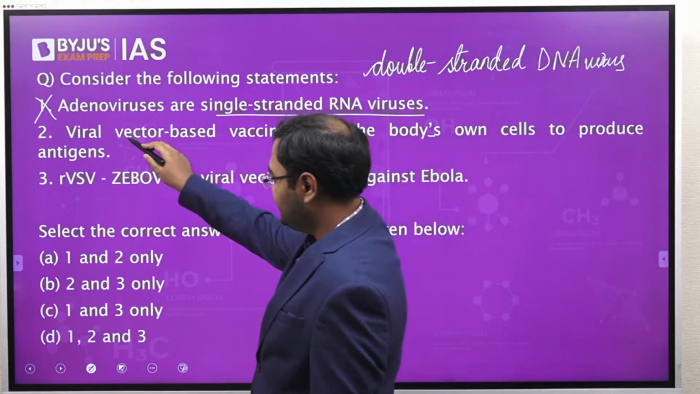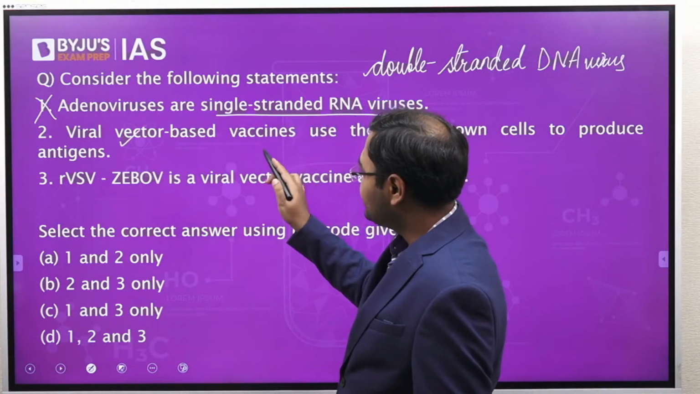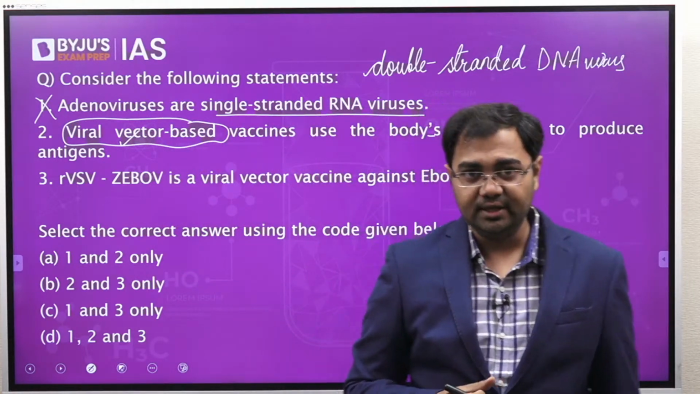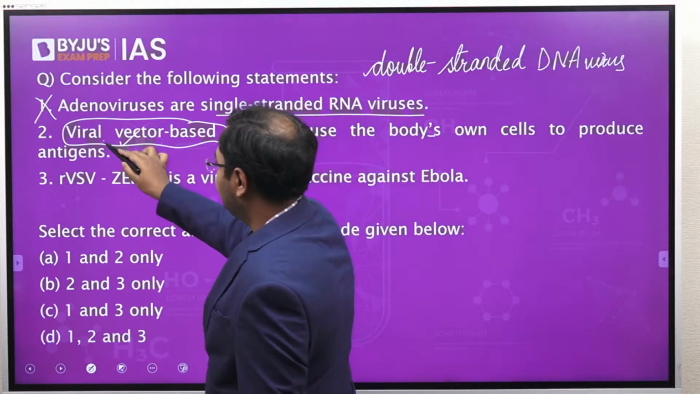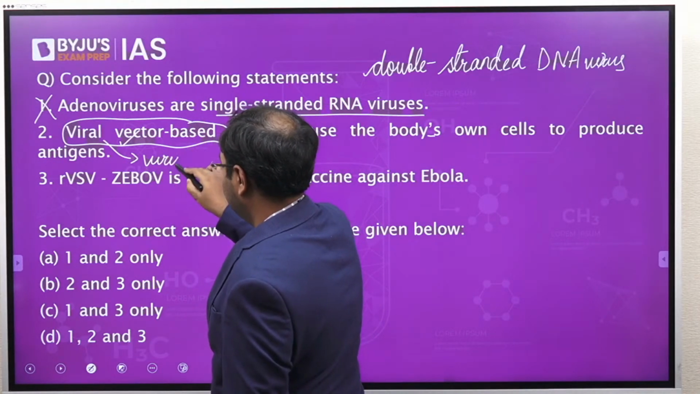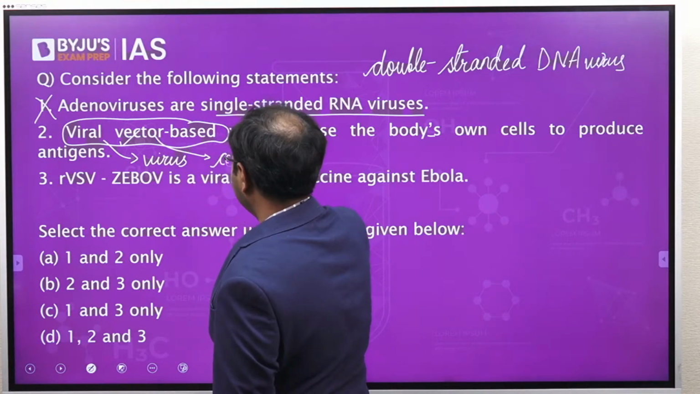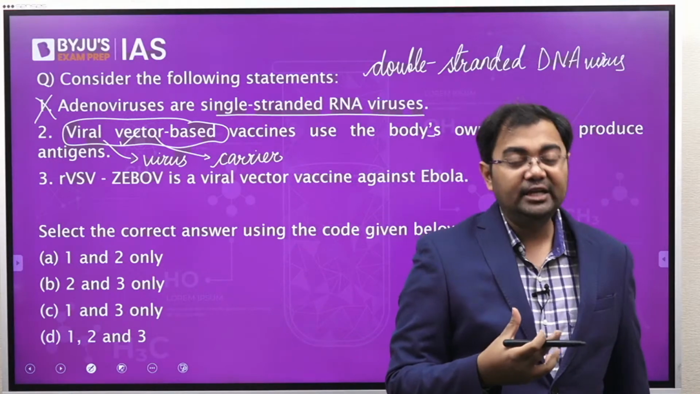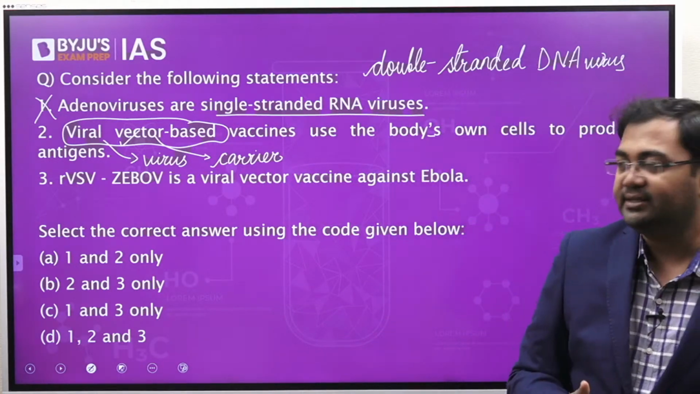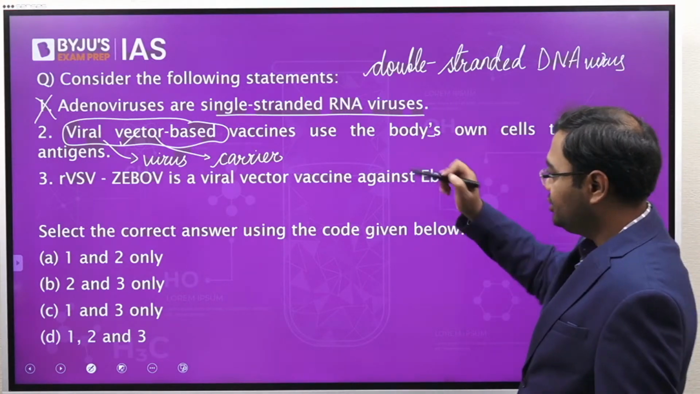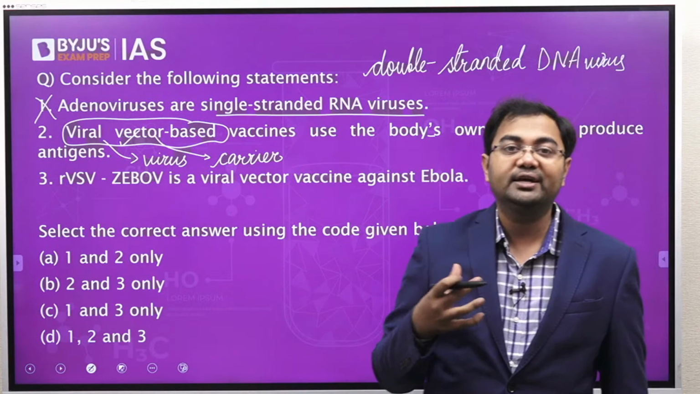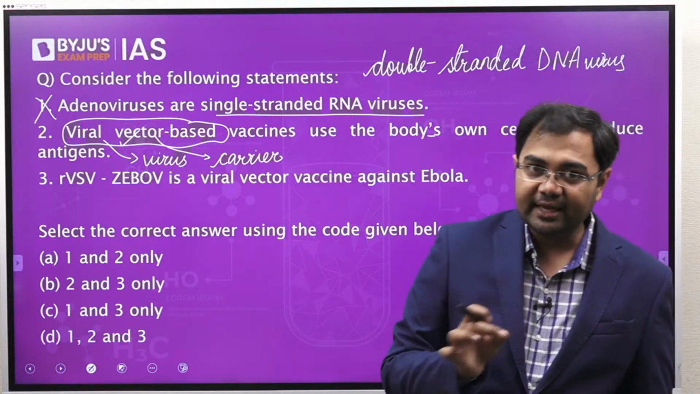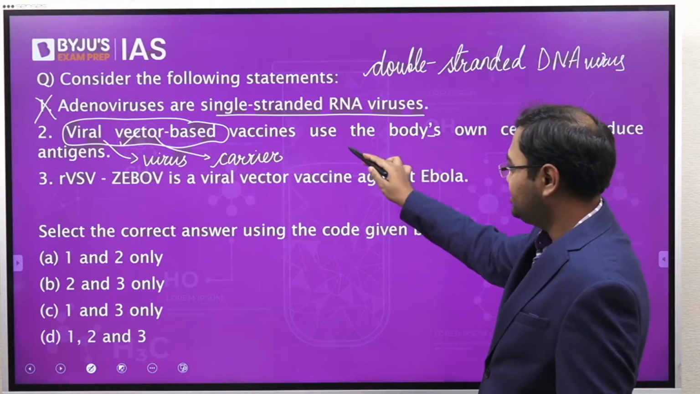Is this correct? Yes, this is correct. Why exactly is this correct? Just understand this, that when we say viral vector vaccine, now what do we mean? Why viral? Because we are making use of a virus. Why vector? Because this virus is being used as a carrier. So because it is being used as a carrier, it uses the body's cells to carry the antigens. They use the body's cells to produce the antigens, and that's why they are called viral vector vaccines, because these viruses will be used as carriers. So this is what happens here. So that's why this is perfectly correct.